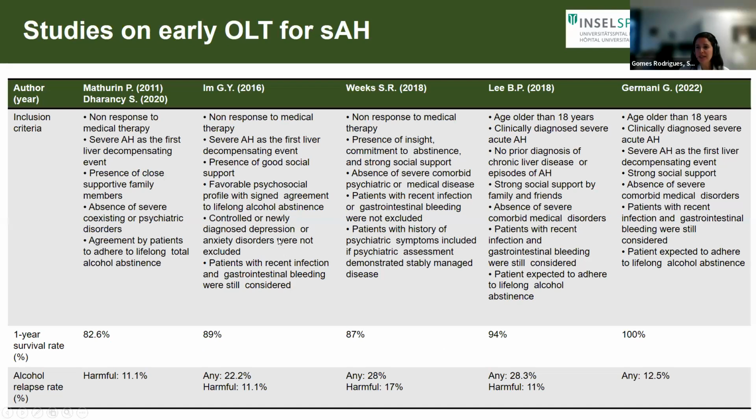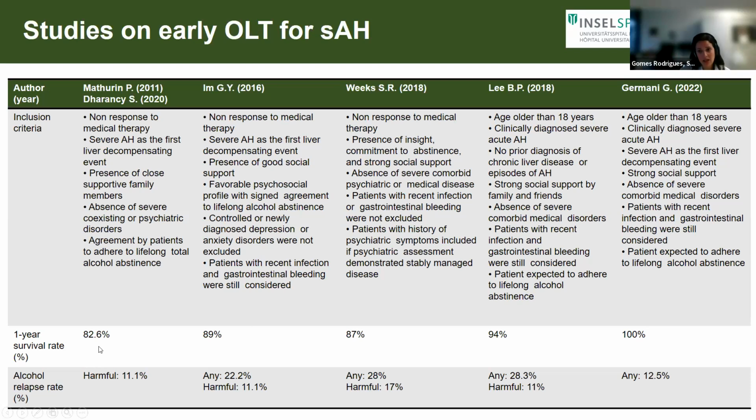Here we have a sort of summary of the studies on early OLT for severe alcohol-related hepatitis. The inclusion criteria are not very different. Most of them are non-response to steroids, a very good social background and support in the families, and no previous history of severe liver disease, nor any severe coexisting or psychiatric disorders.